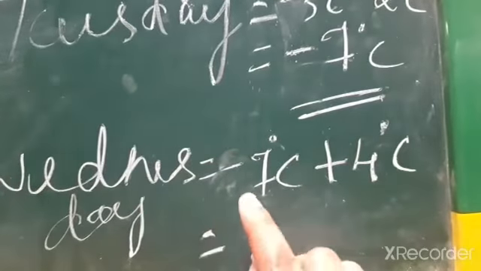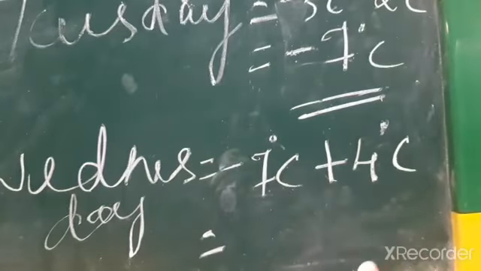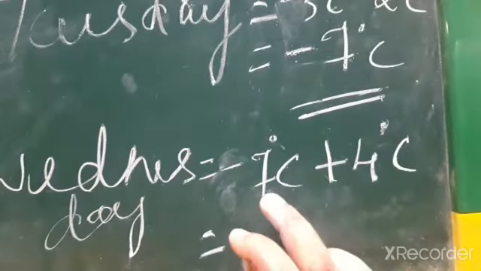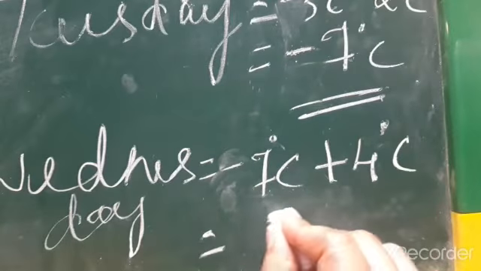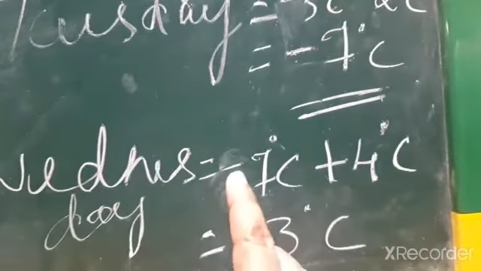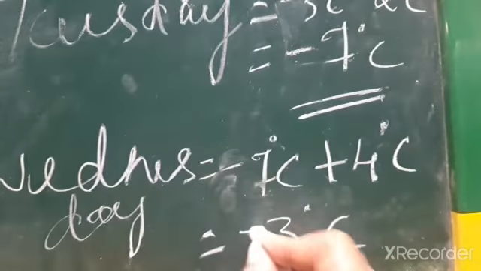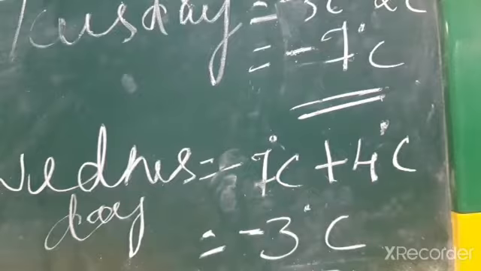So what is the answer? Minus and plus. Different symbol means subtraction of the numbers. So 7 and 4 subtracting means you get 3 degree Celsius, and greater number is 7. 7 symbol is minus. So answer is minus 3 degree Celsius.